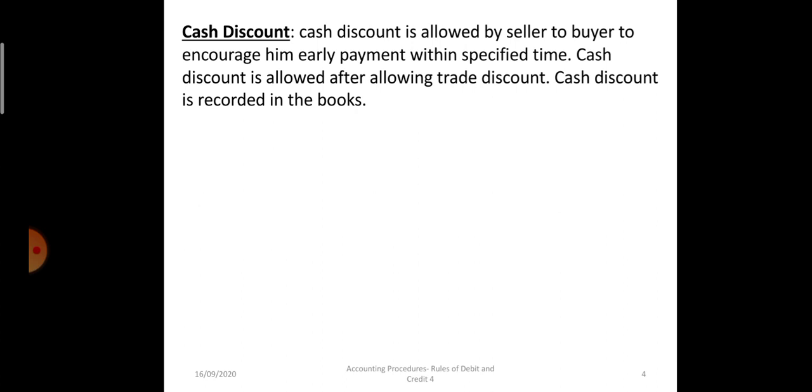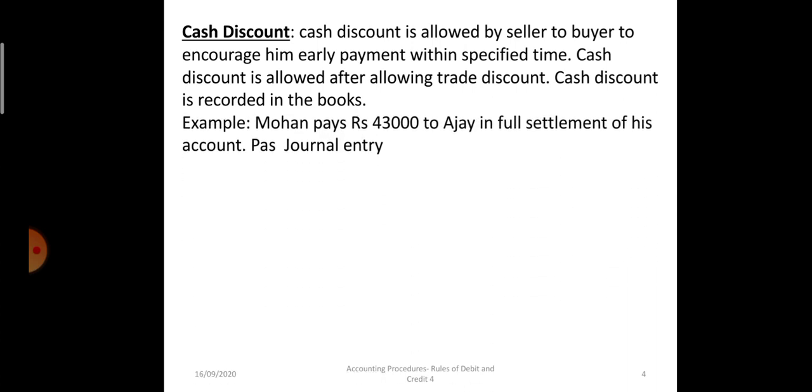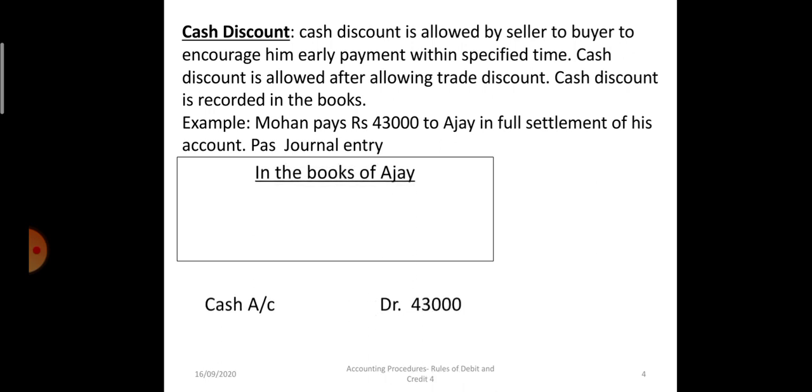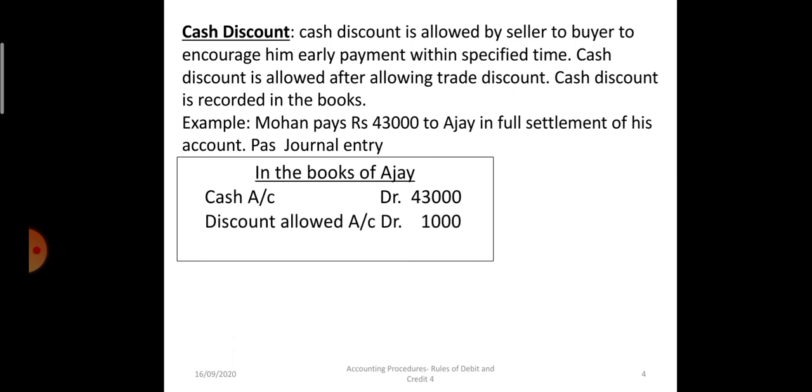Cash discount is recorded in the books. Now taking the same example, goods sold to Mohan were 45,000 rupees. From that, 1,000 was rebate allowed. So the net amount left is 44,000 rupees. From that, he is making a payment of 43,000 only. That means 1,000 rupees is the cash discount allowed. So in the books of Ajay, cash account debit 43,000, discount allowed debit 1,000 rupees, to Mohan's account 44,000 rupees.